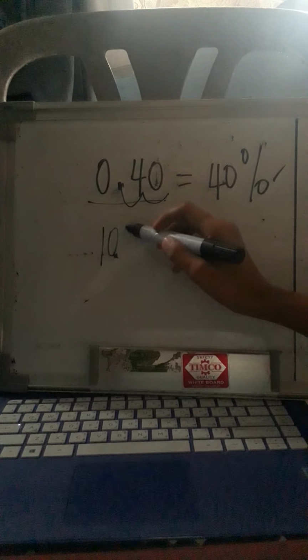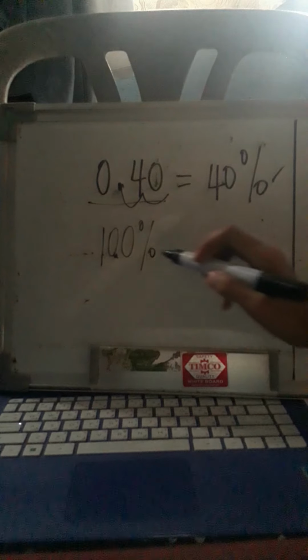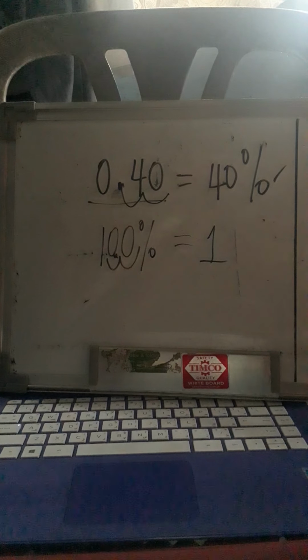40%. Kapag naka-decimal form siya, ang gagawin mo lang para gawin siyang percentage form, we have to move the decimal point from left to right. So, 1, 2. Dalawa lang po yung imumove mong decimal and then put the percentage symbol. Then, we have 1.00, 100%. Paano naman kapag ang nakasulat ay 100%? Ang i-move mo naman from right to left, 2 decimal places also. Okay, we have 1, 2.